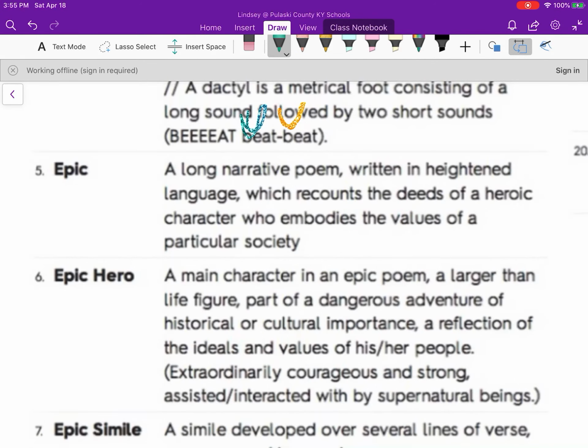Okay, moving on. The epic. The epic is a long narrative poem written in heightened language. So just like Shakespeare, that language is going to be really elevated and beatific. It's not going to be plain spoken. Which recounts the deeds of a heroic character who embodies